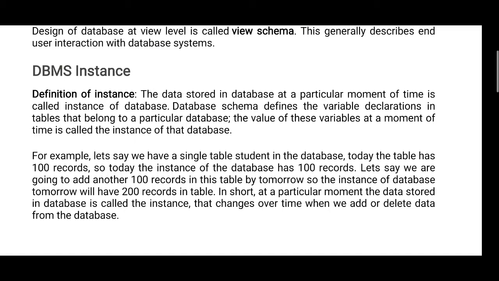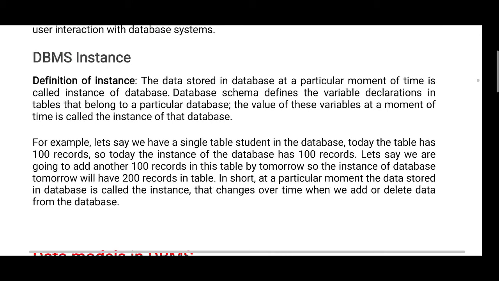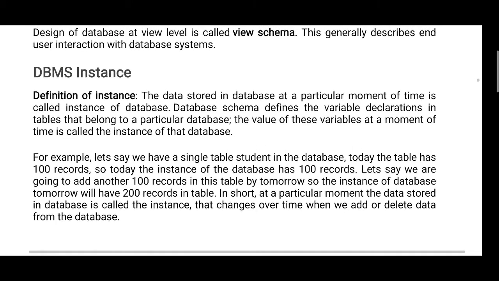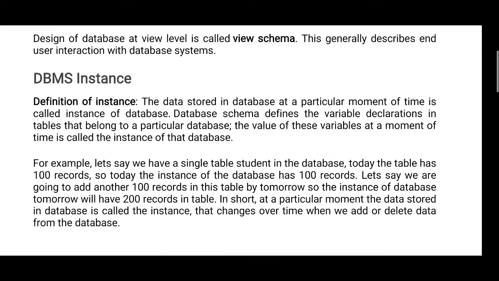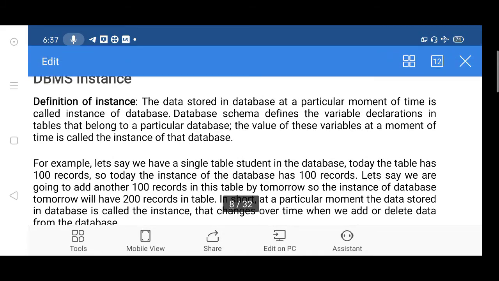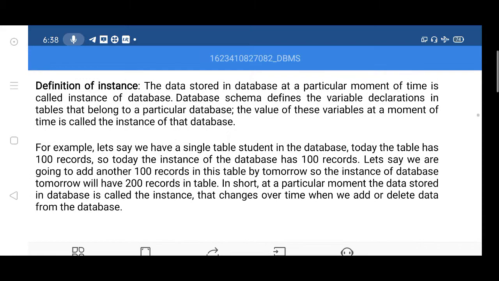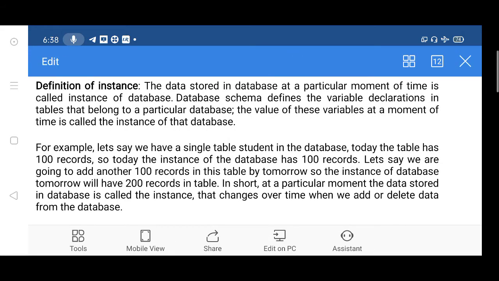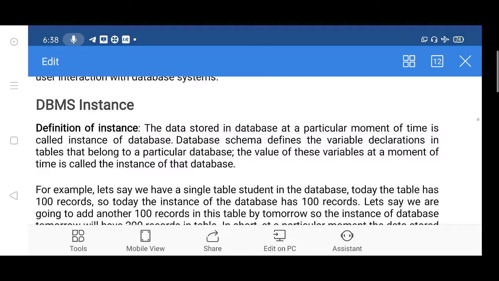In short, at a particular moment, the data stored in database is called the instance. It changes over time when you add or delete data from the database.